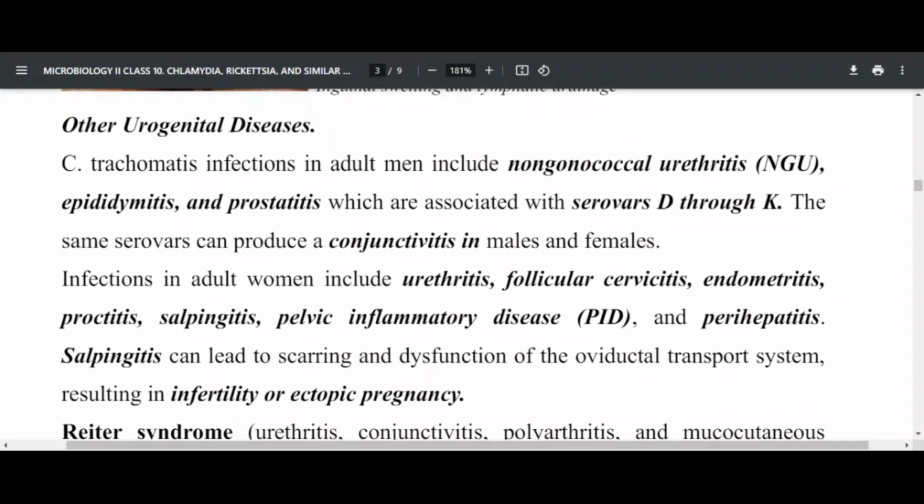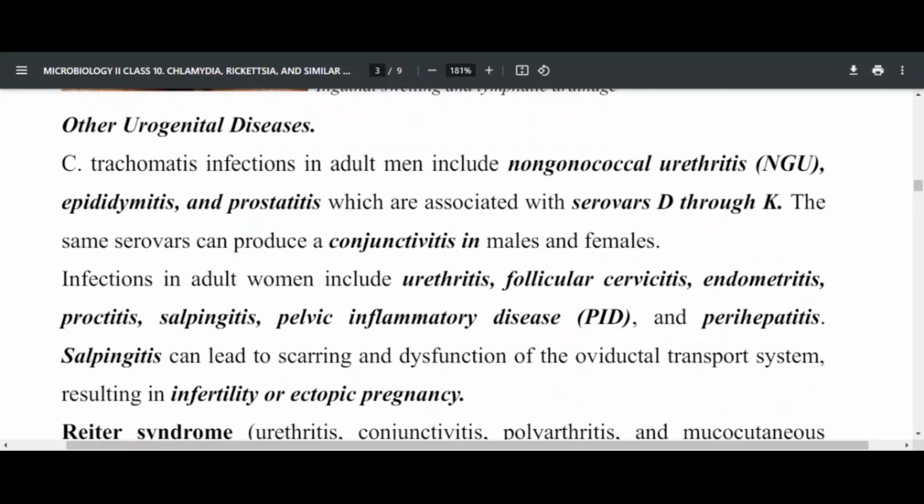So Chlamydia trachomatis can also cause other urogenital disease. For example, in men it is associated with non-gonococcal urethritis. You remember this was my question last time in assignments. I was asking, if you are able to see many polymorphonuclear cells in the swab, especially in men, but without any gonorrhea, what would you expect?